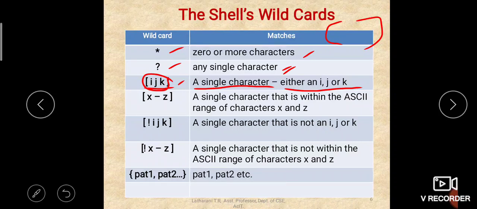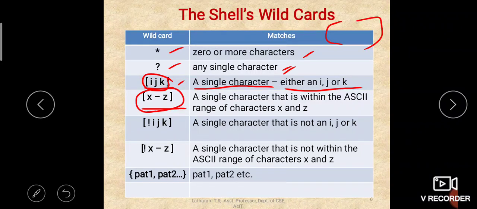Okay, so next, any character class will match only one character. Please remember that. Then X to Z. Here you are giving the range within the character class. That means from X to Z, that is X, Y, Z, any character, if it comes, then it will match.